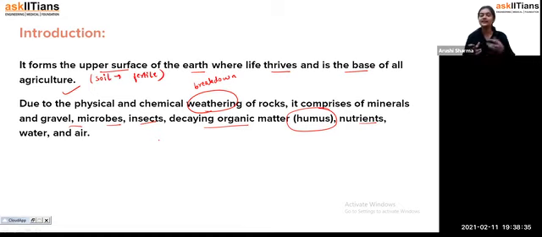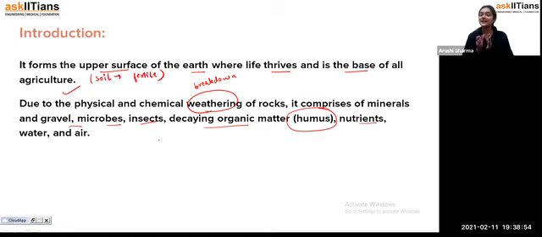and then we are having decaying organic matter. Either any animal died and it just gets buried under the soil, or it's the organic waste which we are depositing in the soil, that is the humus. It contains nutrients, water and air, everything. It comprises all such things which are important for us and also important for agriculture.